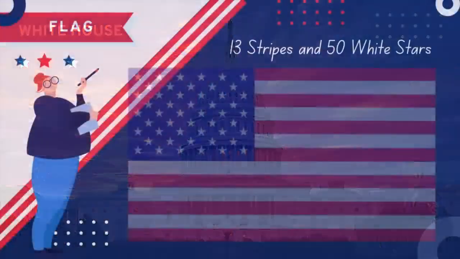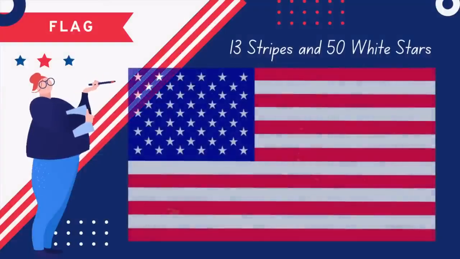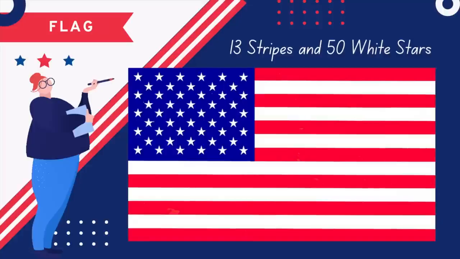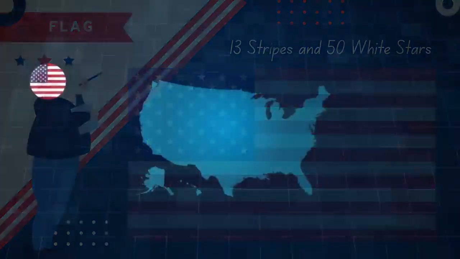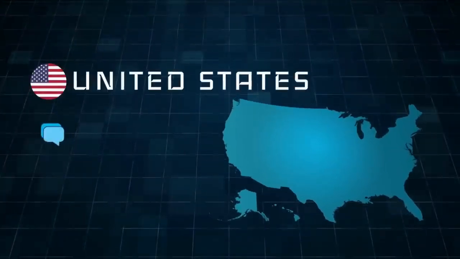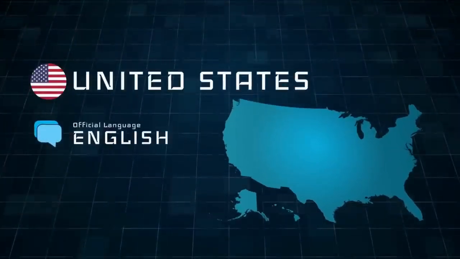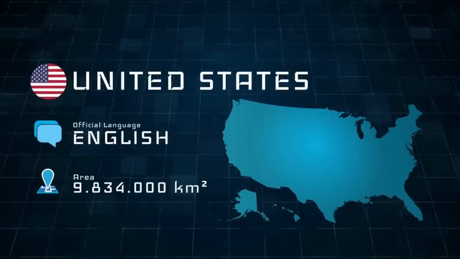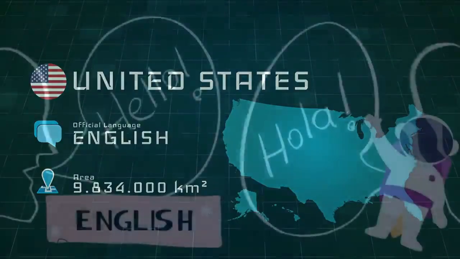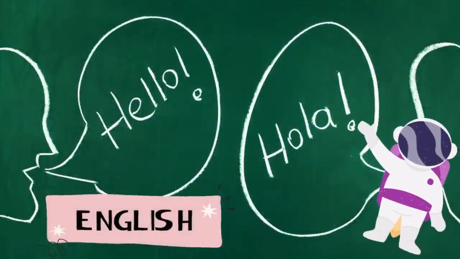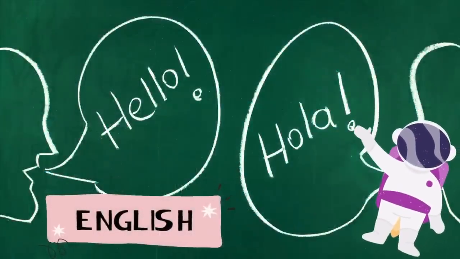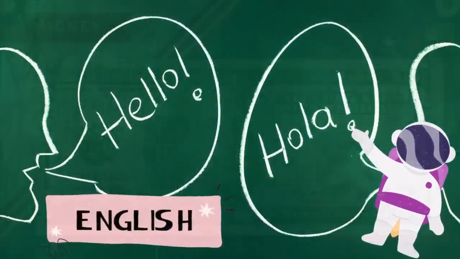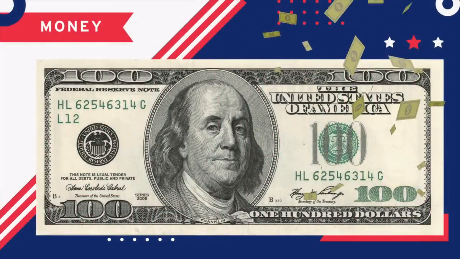This is the national flag of the United States. It has 13 stripes and 50 white stars on a blue background. The most commonly used language is English, specifically American English, which is the national language spoken by the great majority of the US population. Many other languages are also spoken, especially Spanish. The money is the US dollar.